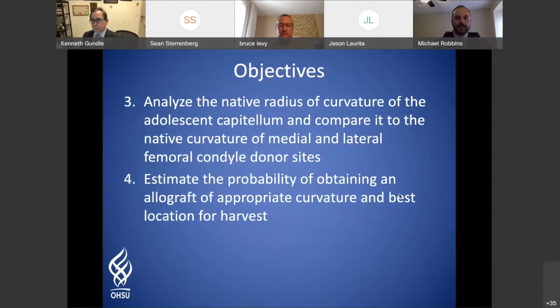Again, our objectives were to analyze the native radius of curvature of the adolescent capitellum and compare it to the radius of curvature of the medial and lateral femoral condyles as donor sites, and then estimate the probability that we could translate these to each other.